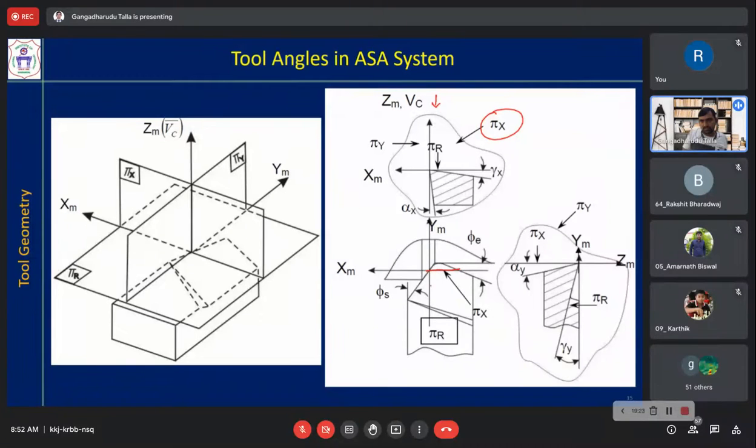So what features are you observing? Total is the pi x plane. Now the tool will look like this. What is this plane? The rake surface only.